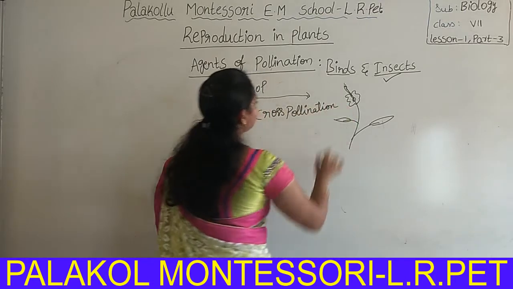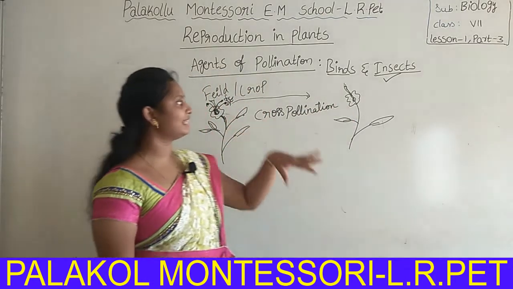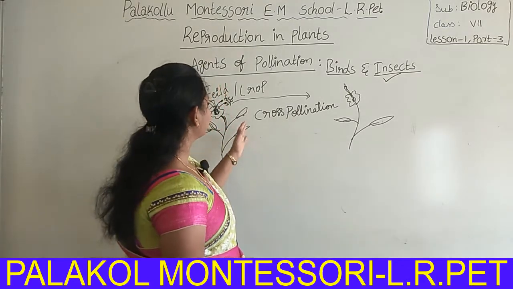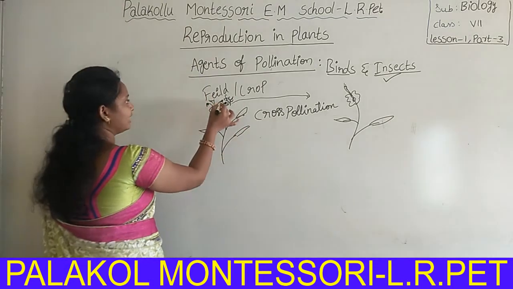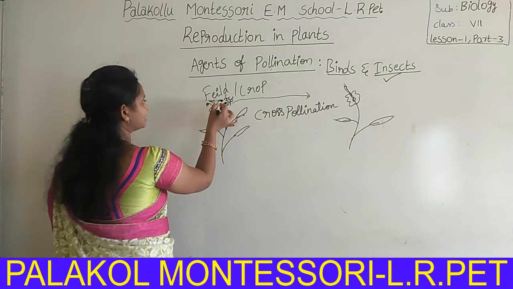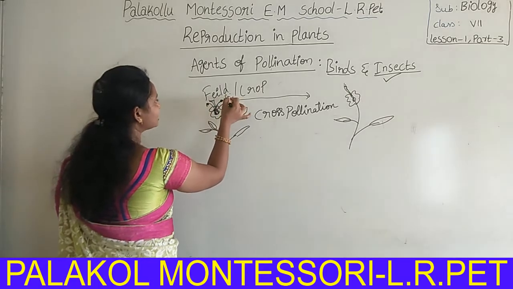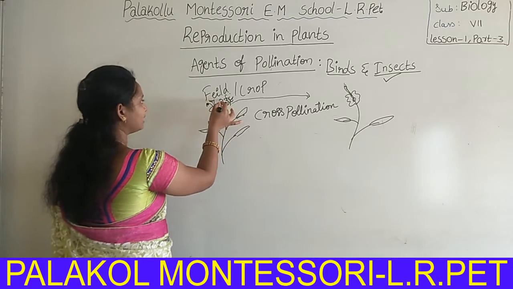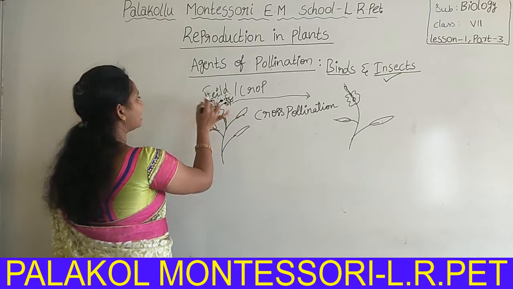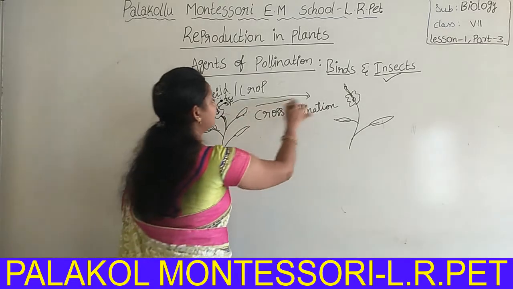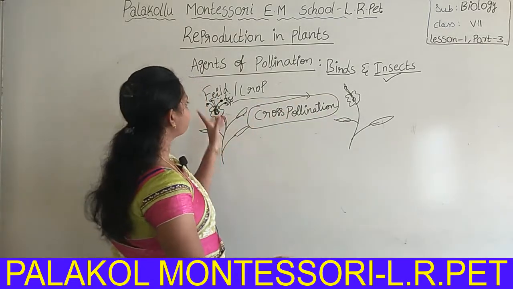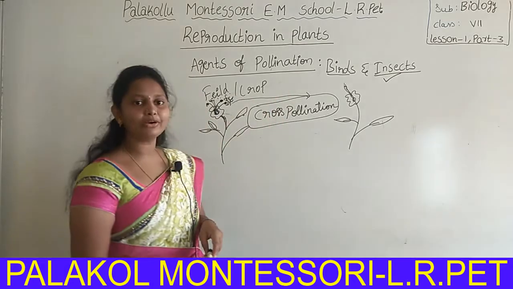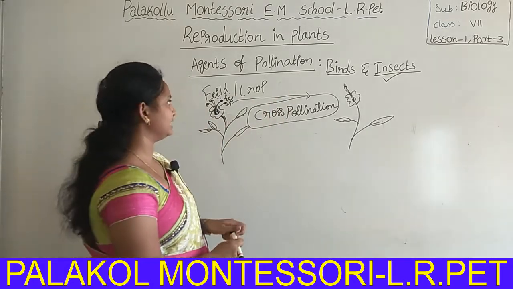Even though self-pollination can take place through birds and insects, they are not needed for self-pollination. Why? Because the pollen grains and the stigma are both present in the same flower, so there is no need for insects to carry the pollen grains. Is it clear? In the same flower, the pollen grain easily falls onto the stigma, but in cross pollination, for the travelling of pollen grains from one place to another, birds and insects play a key role as the agents of pollination.